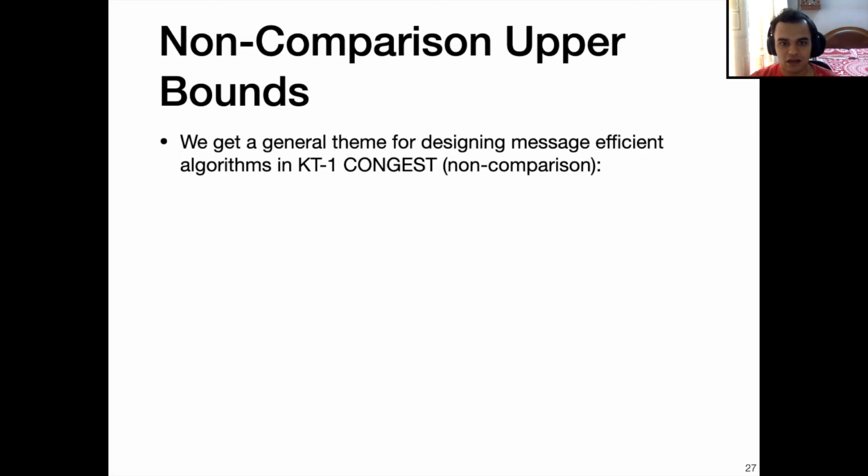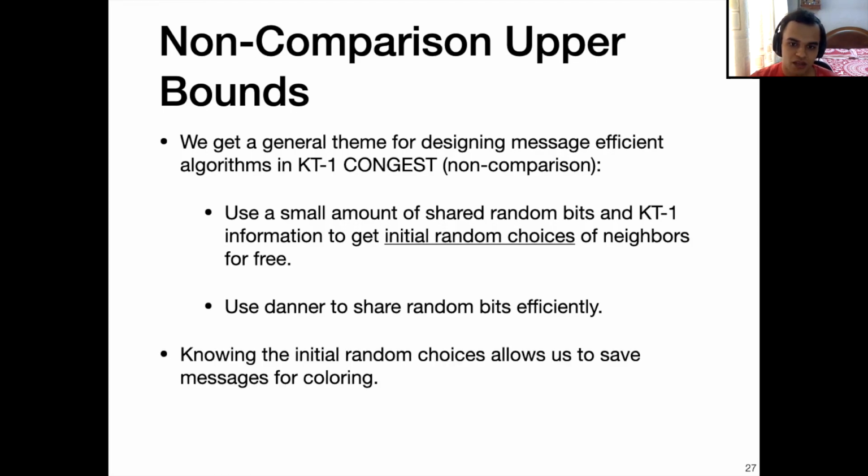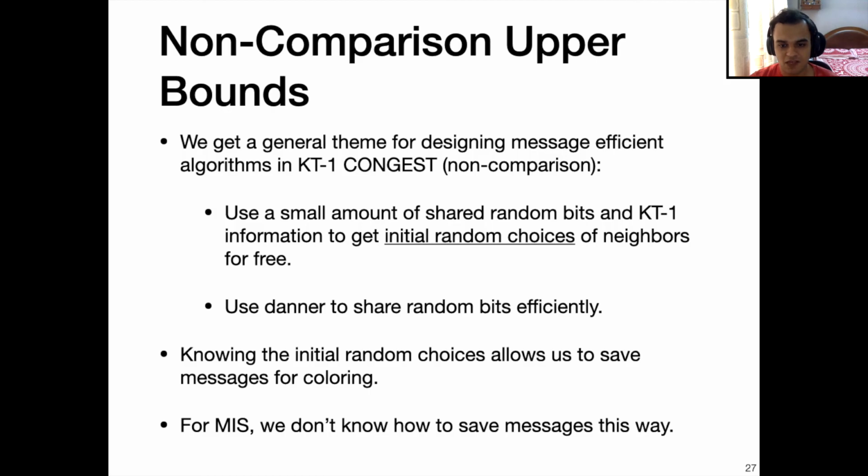By looking at this coloring algorithm, we in fact get a general theme for designing message efficient algorithms in the non-comparison KT1 CONGEST model. The idea is to use a small amount of shared random bits and KT1 information to get the initial random choices of the neighbors for free. Then we use a Danner to share these random bits efficiently. Knowing the initial random choices of all the nodes allows us to save messages for coloring. But for a problem like MIS, we still don't know how to save messages this way.